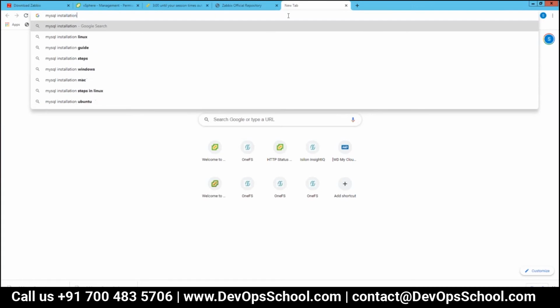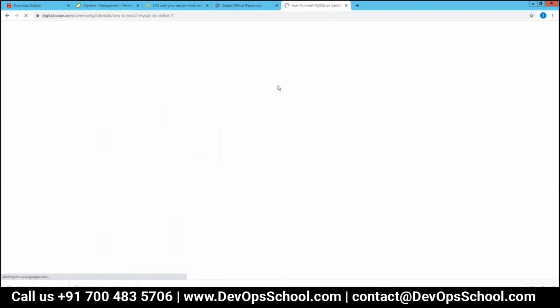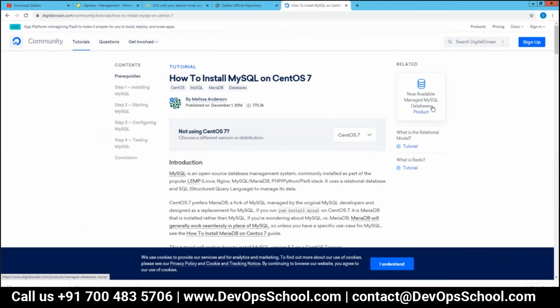On the Zabbix side, the MySQL database commands are there for creating the table and the user. But previously, you need to install MySQL separately. There are only 2, 3 commands that you can use for downloading it.